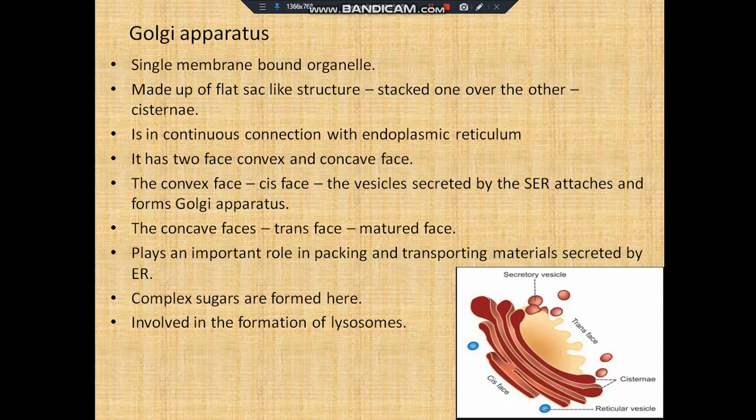The convex face is called the cis face, which receives the vesicles that are being secreted by the endoplasmic reticulum and keeps on forming the Golgi apparatus, whereas the concave face is called the trans face, and it is the matured face. The main function of the Golgi apparatus is to pack and transport the materials secreted by the endoplasmic reticulum to all the parts of the cell. Complex sugars are also secreted by the Golgi apparatus, and lysosomes are generally formed from the Golgi apparatus.